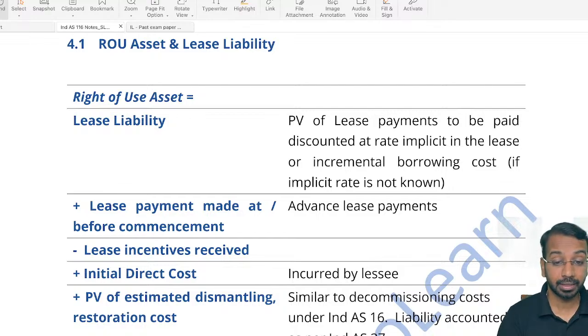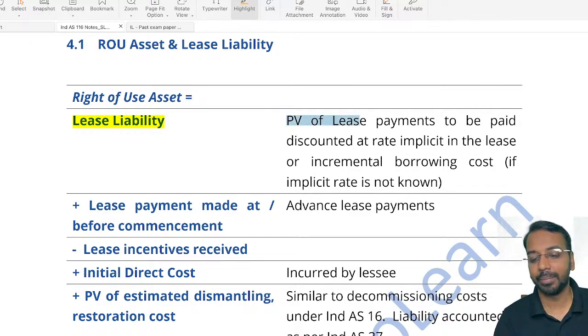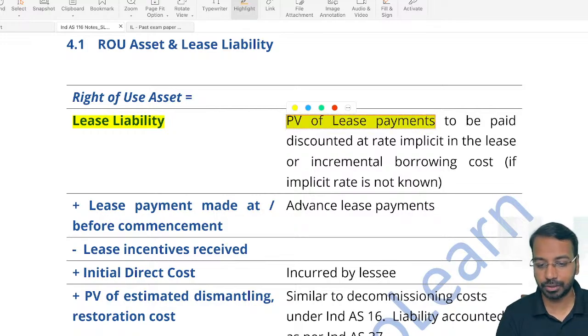Now, the first thing you have is lease liability. So right of use asset is equal to lease liability plus or minus something. First, you have to calculate lease liability. So what is this lease liability? Present value of lease payments. Another term got introduced here: lease payments. Present value of lease payments to be paid, discounted at the rate implicit in the lease or the incremental borrowing cost.